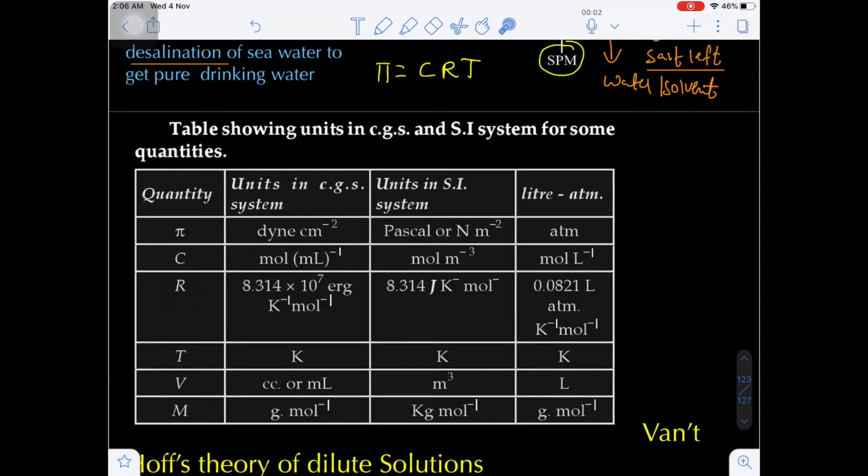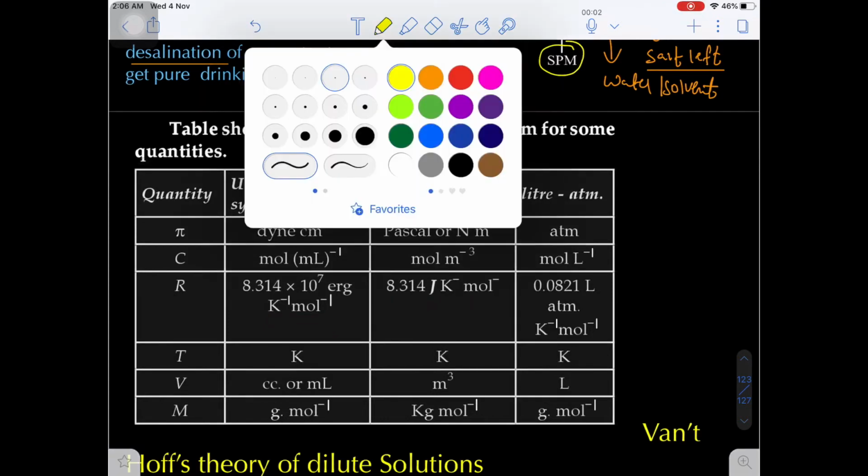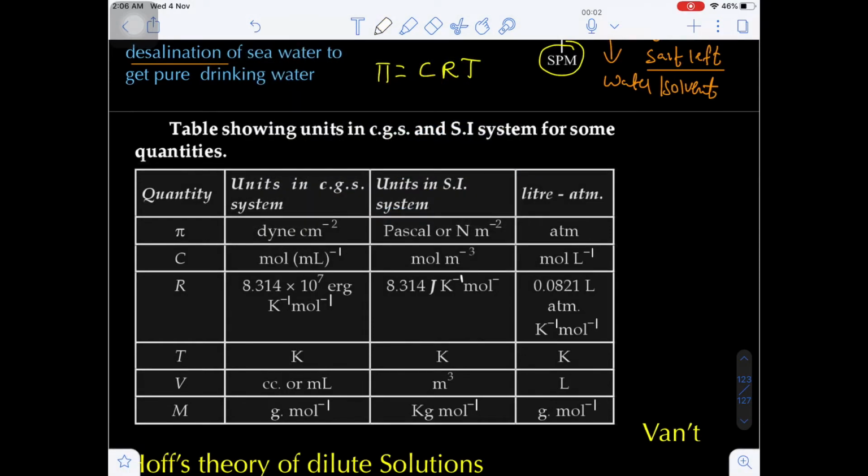We know the universal gas constant in the CGS unit is 8.314 into 10 to the power 7 ergs per mole per Kelvin. What is the R value in the SI unit? 8.314 joule per Kelvin per mole. Now what is the R value in liter atmosphere? We know 0.0821 liter atm mole inverse Kelvin inverse.